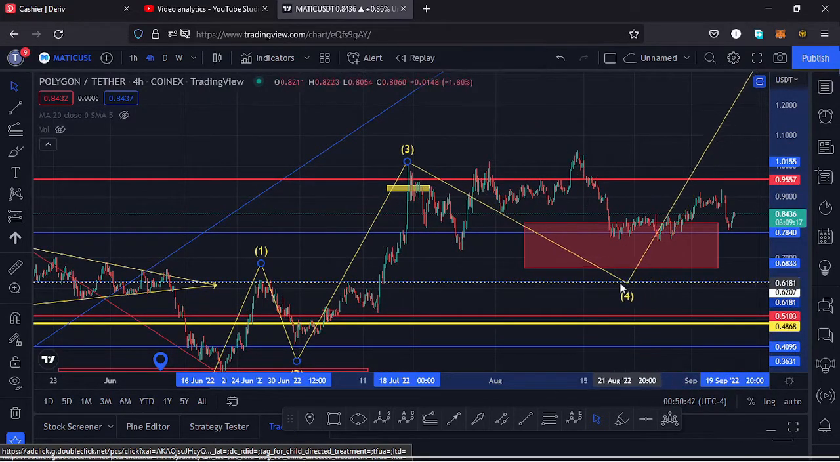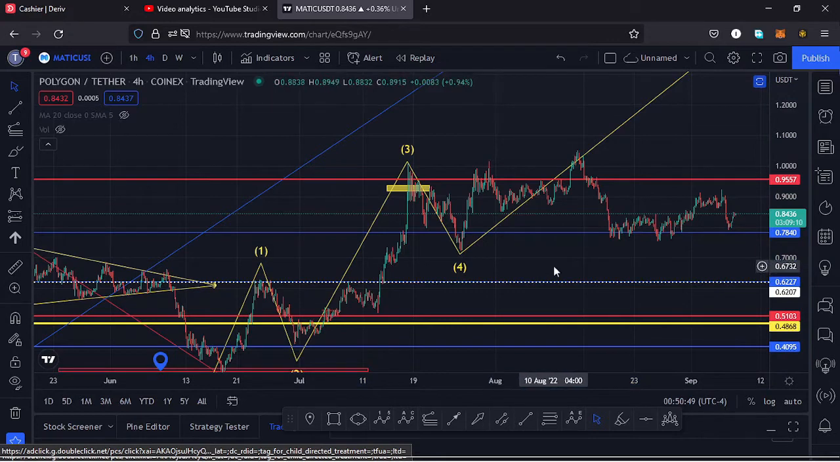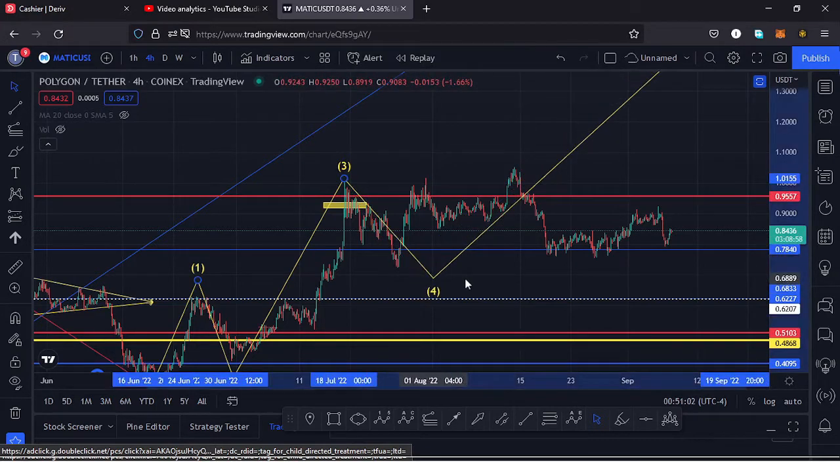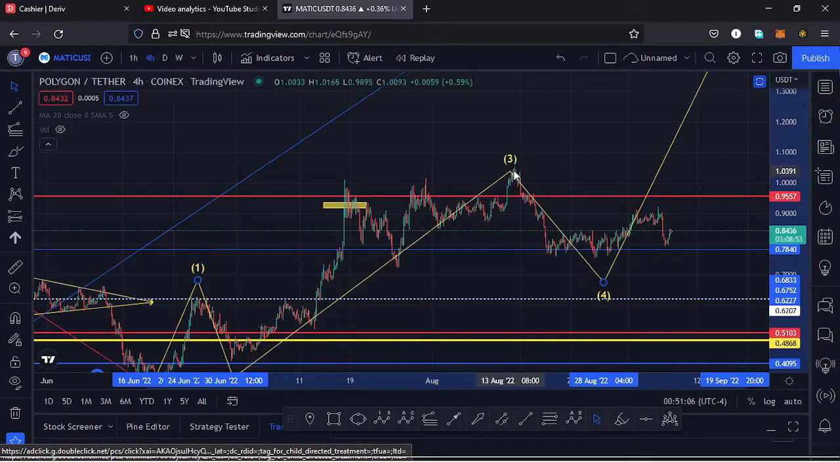Then we saw a very nice retracement to the lower side in the formation of our wave 4 over here, so that is what I initially expected to play out here on the charts. But the moment we managed to break above the key area of resistance at around the $0.95 mark and made a new high at around the $1.05 mark, that made me change the movements over here, having the new high at around the $1.05 mark as the new high for that third wave to the upside.